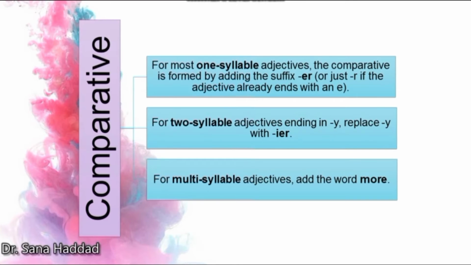Here are some tips to help you use the comparative adjectives. For most one-syllable adjectives, the comparative is formed by adding the suffix er or just r if the adjective already ends with an e, so it's pretty simple. For 2-syllable adjectives ending in y, replace y with ier. And for multi-syllable adjectives, add the word more before the adjective.